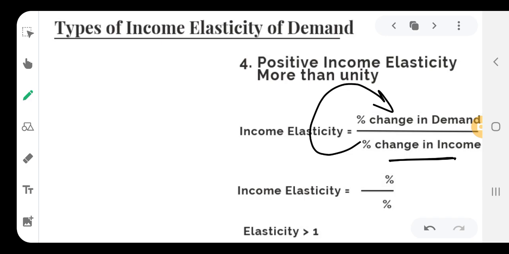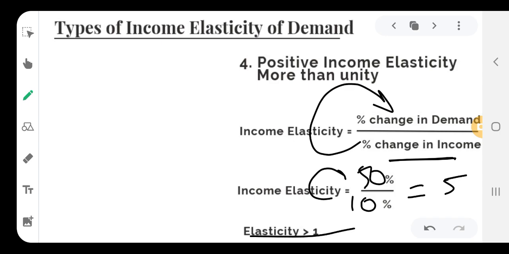For example, a 10% change in the income of the individual brings a 50% change in the demand of that individual, then the answer will become 5, and this 5 is more than 1. Therefore, in this case, elasticity is greater than 1.